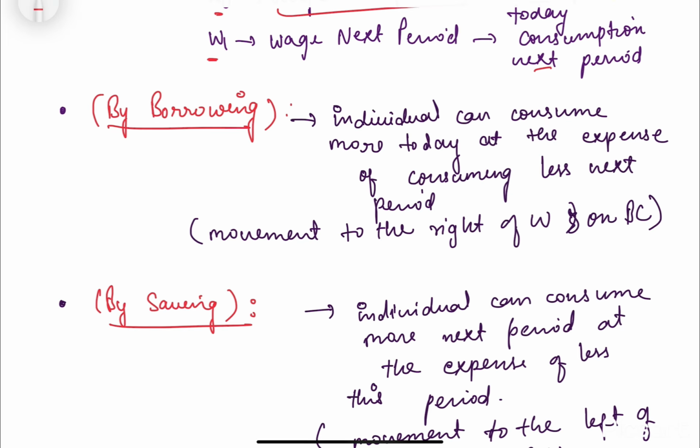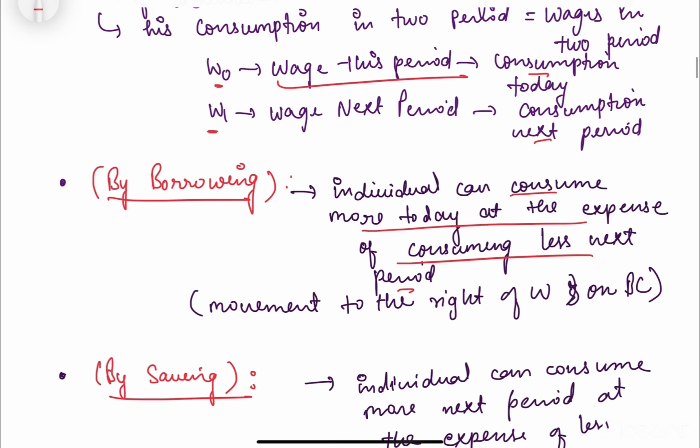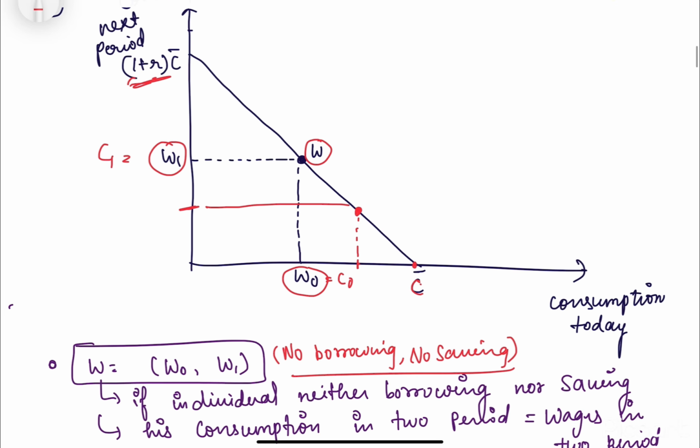That we are consuming more today at the expense of consuming less next year. So if there is a case of borrowing, it means we will move to the right of W on BC. So this is our budget constraint. And if there is a case of borrowing, we will move in this direction.